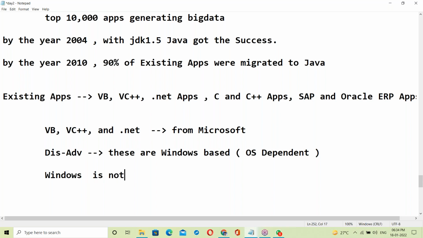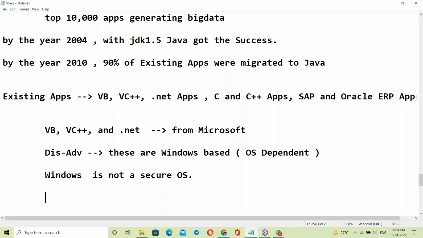Windows is not a secure OS. That is the main problem with Windows based. There is a chance of virus infecting here, and data hacking is possible. So Windows doesn't have security.